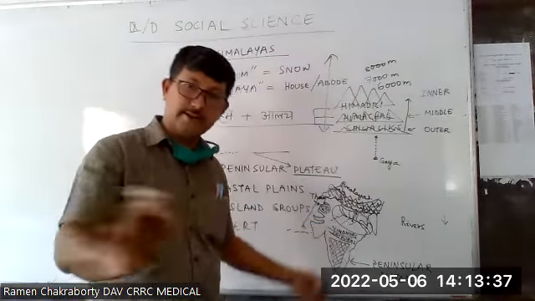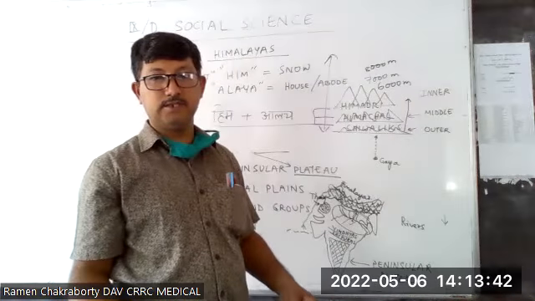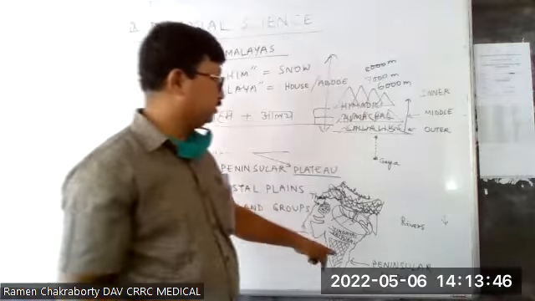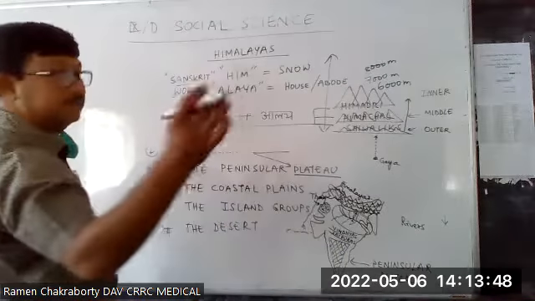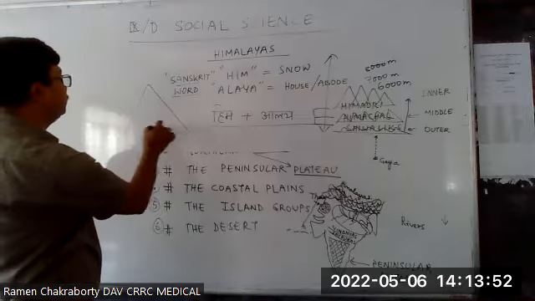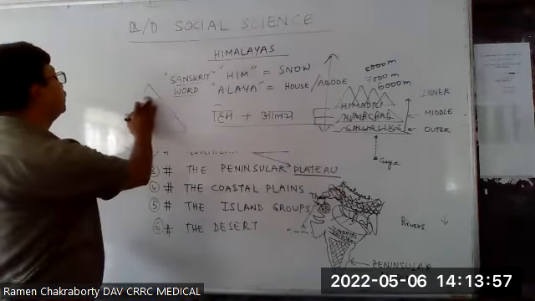A plateau is neither a mountain nor a plain. So this is something we need to understand now. It is a table-shaped land. Previously, a plateau might have been a high mountain. Now this part got eroded.